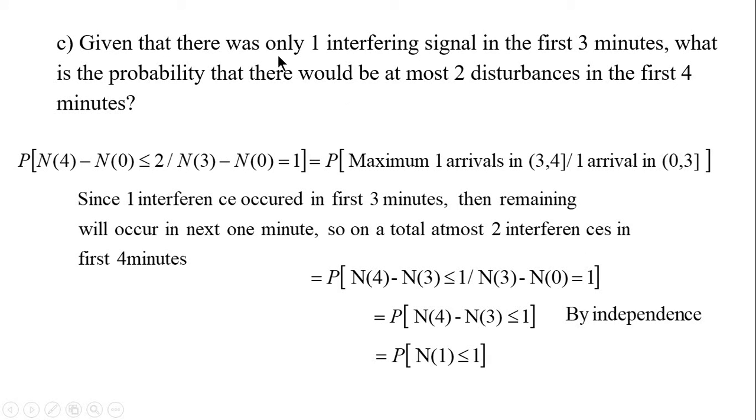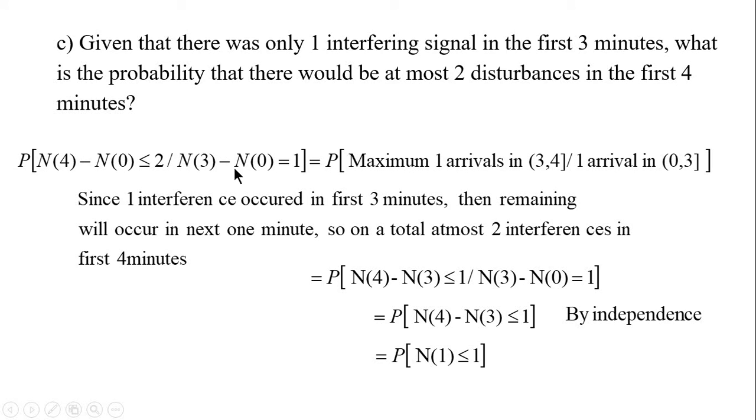The next question is, given that there was only one interference signal in the first 3 minutes, what is the probability that there would be at most 2 disturbances in the first 4 minutes? So given that in the first 3 minutes there was only one disturbance signal, we have to find the probability that there will be a maximum of 2 disturbance signals in the first 4 minutes. So N4 minus N0 is less than or equal to 2, given that N3 minus N0 equal to 1.